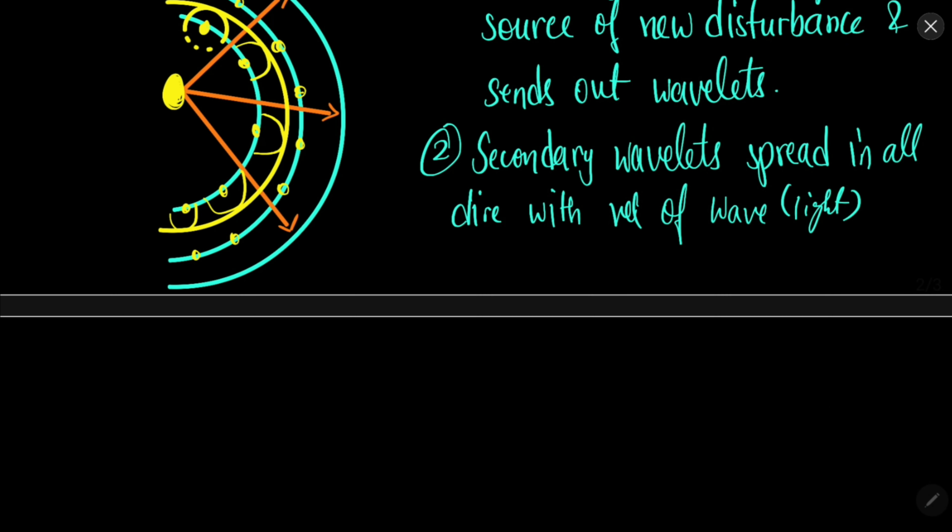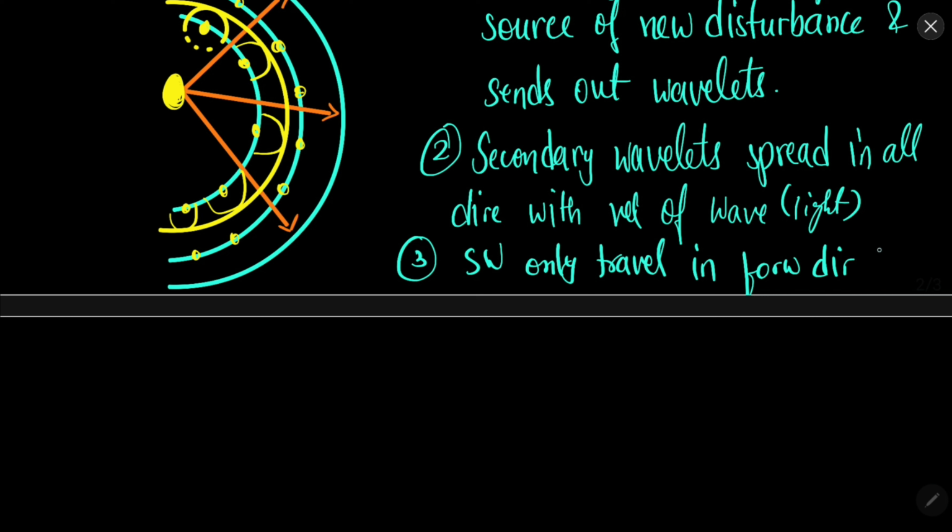But one thing that he assumed is that the secondary wavelets only travel in the forward direction, or in the direction away from the source.